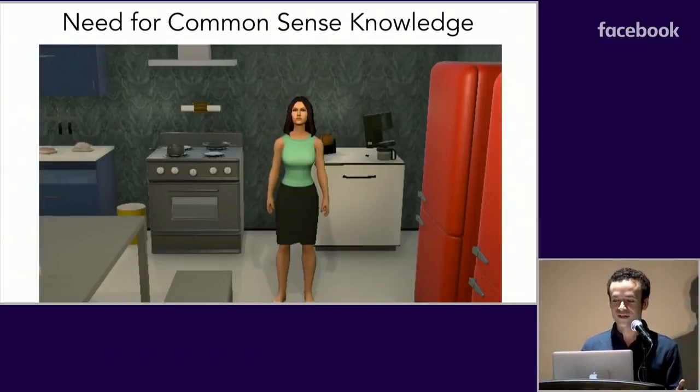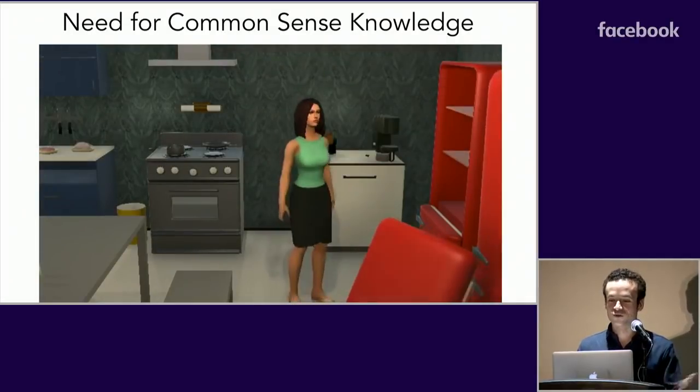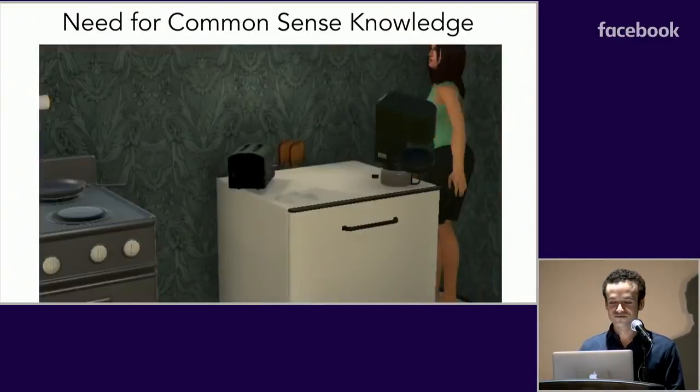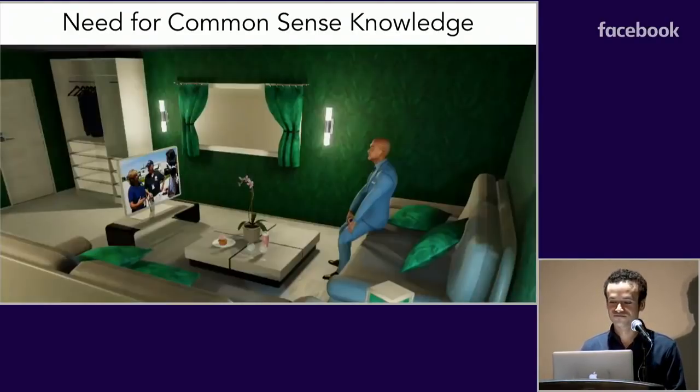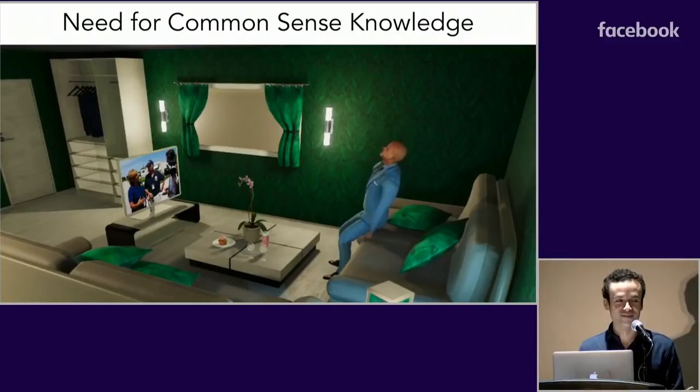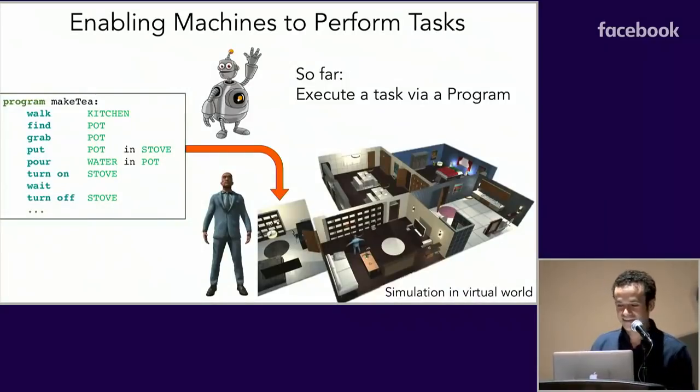Of course, to create a realistic simulation, we also need to encode common sense in the environment. We need to feed the environment with information about the objects' affordances and their physics. We don't want the agent to break the whole kitchen while making coffee. This pinpoints why it's important to use simulators before doing things in the real world. Similarly, if the action involves watching TV, we want to make sure that the agent sits on a sofa before watching the TV. We also need to make sure that the agent brings the glass to the mouth when drinking. By performing optimization across the full program, our agent can now perform the full task. But perhaps we want more than this.